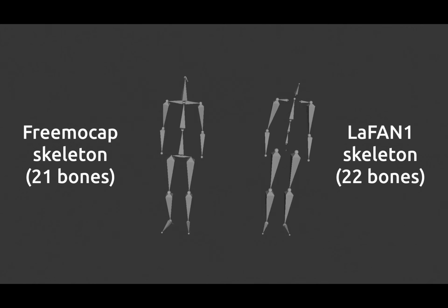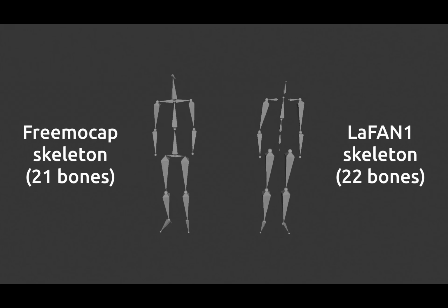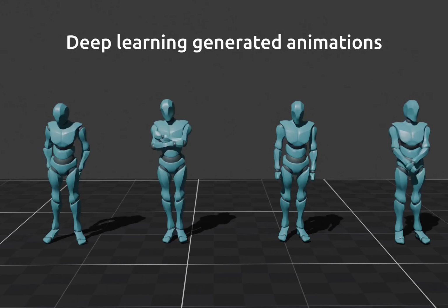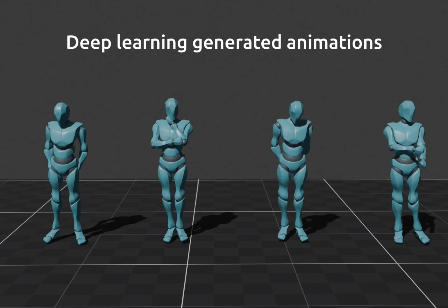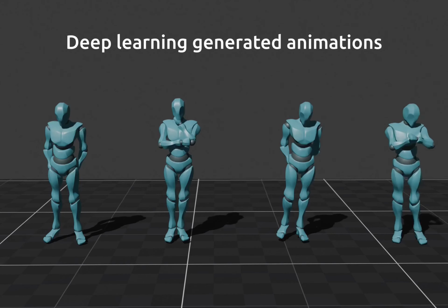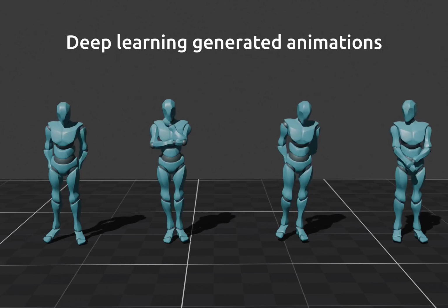The data is provided in 2 BVH formats using 2 different skeletons, the skeletons from FreeMockup and LaFan1. In order to do the subjective evaluation, we also construct an idle animation generator based on motion in-betweening. These are some examples generated by the deep learning baseline method.